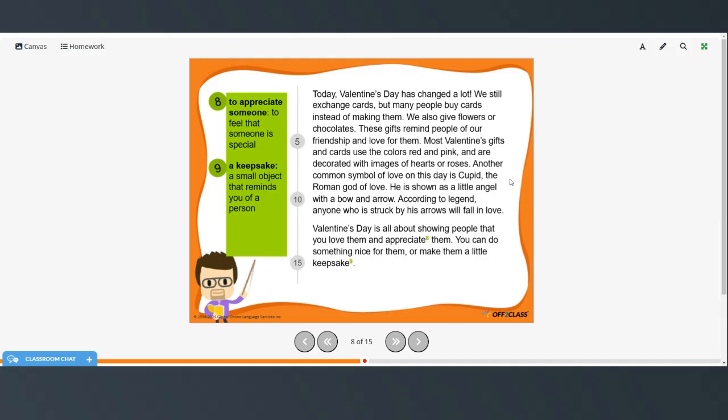Another common symbol of love on this day is Cupid, the Roman god of love. He is shown as a little angel with a bow and arrow. According to legend, anyone who is struck by his arrows will fall in love. Valentine's Day is all about showing people that you love and appreciate them. You can do something nice for them or make them a little keepsake.